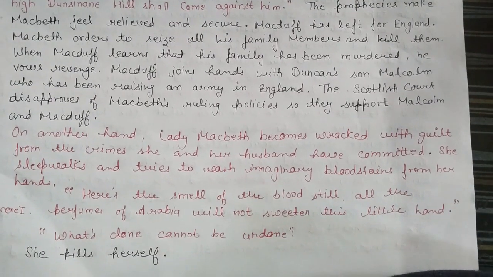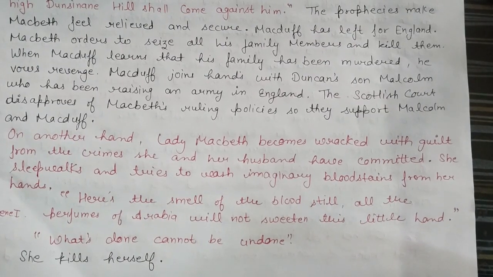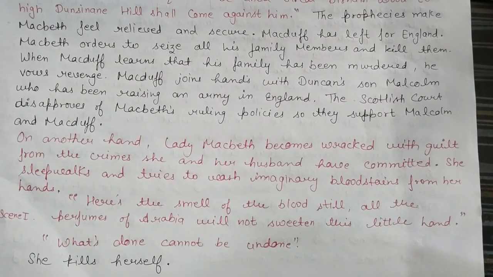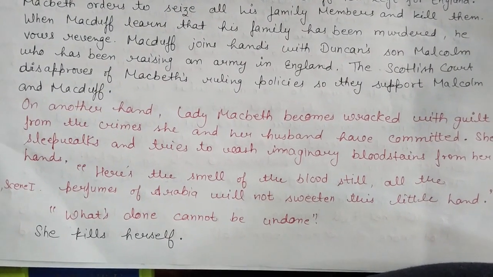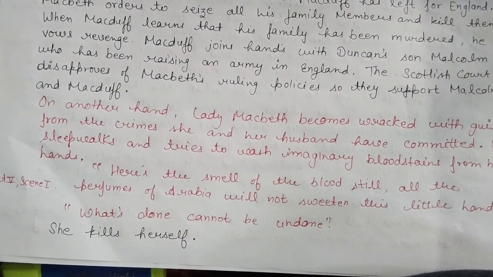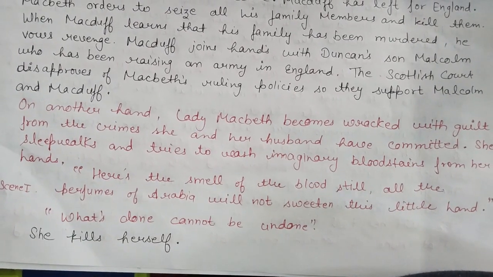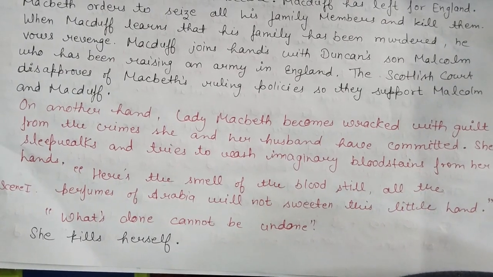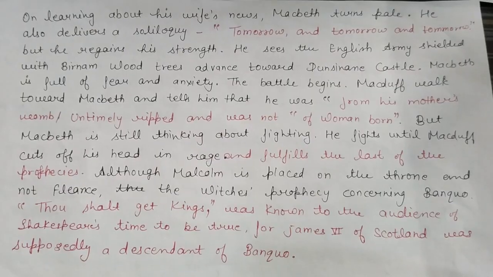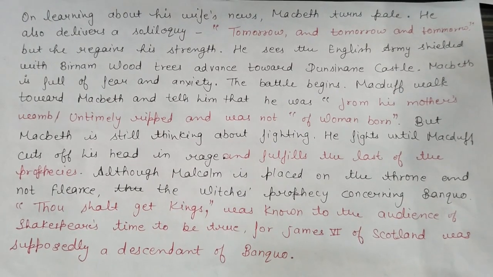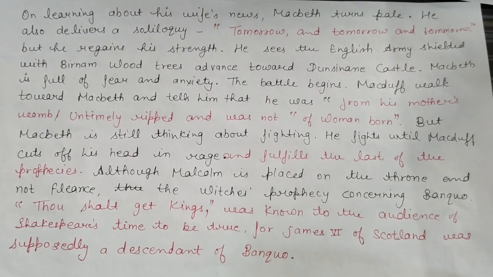On the other hand, Lady Macbeth becomes racked with guilt from the crime she and her husband have committed. She sleepwalks and tries to wash imaginary blood from her hands. She remarks, "Here is the smell of the blood still. All the perfumes of Arabia will not sweeten this little hand." And the second one is that what's done cannot be undone. And she kills herself. On learning about his wife's death, Macbeth turns pale. He also delivers a soliloquy, "Tomorrow, and tomorrow, and tomorrow."